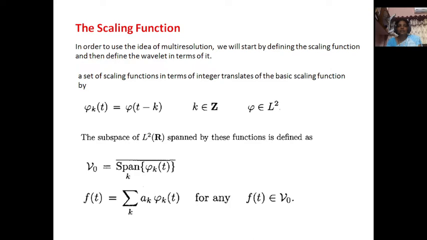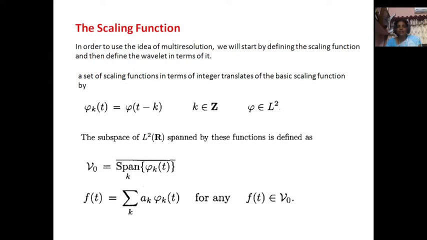Next, the scaling function. In order to use the idea of multi-resolution, we will start by defining the scaling function and then we define the wavelet in terms of it, because resolution can be obtained by using a scaling function. A set of scaling functions in terms of integer translates of a basic scaling function: phi k of t equal to phi of t minus k, k belongs to Z. That means phi belongs to L square. K is an integer value, phi is a function of the L square R set.